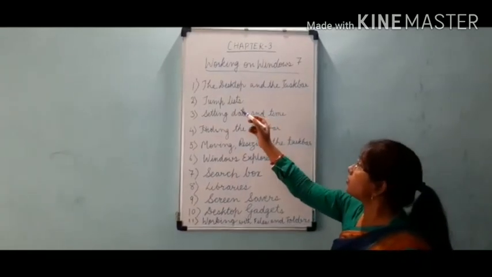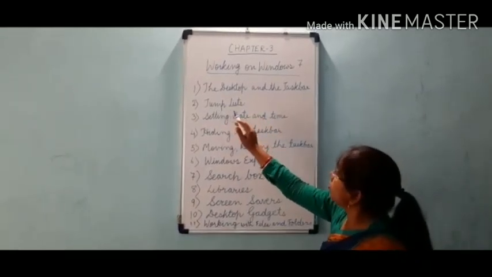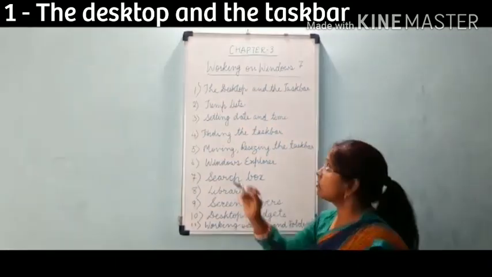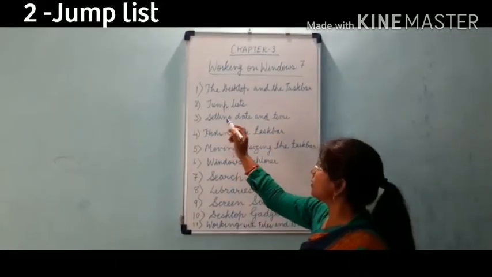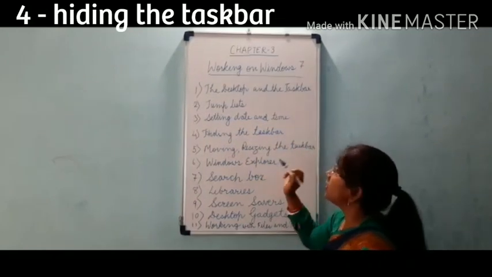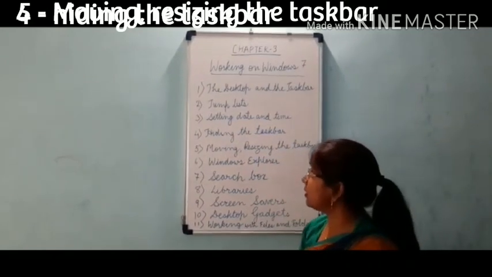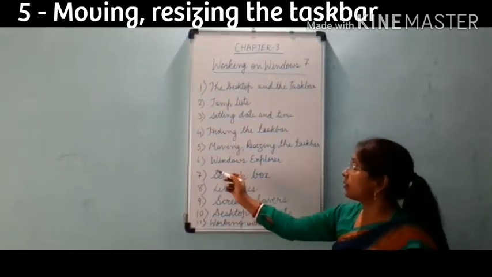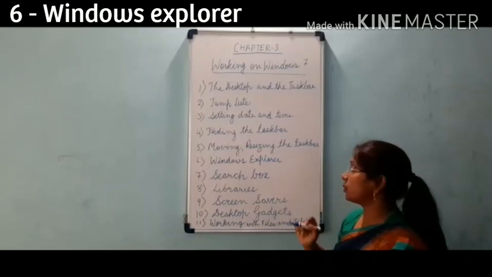First is the desktop and the taskbar. Second is jump list. Third is setting date and time. Fourth is hiding the taskbar. Fifth is moving and resizing the taskbar. Sixth is Windows Explorer.